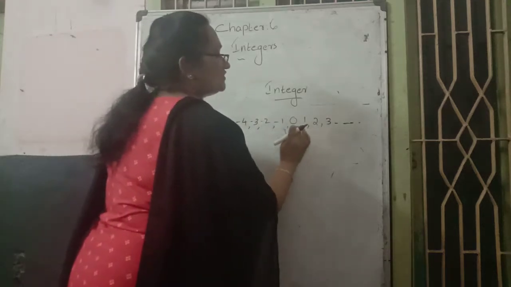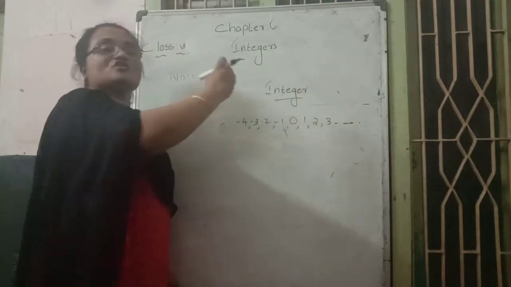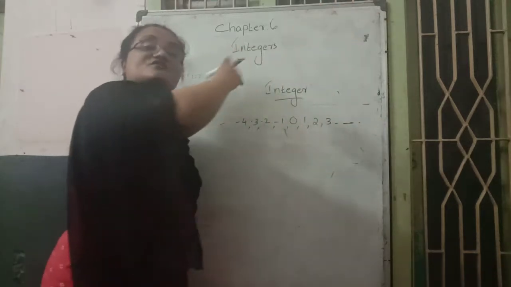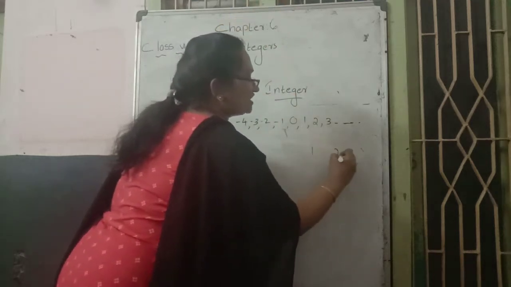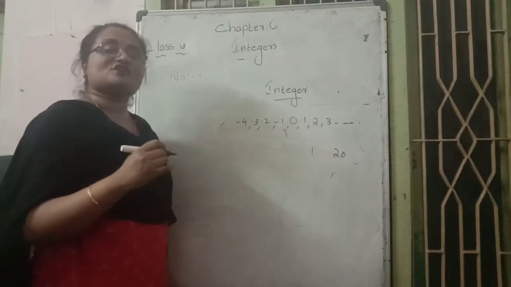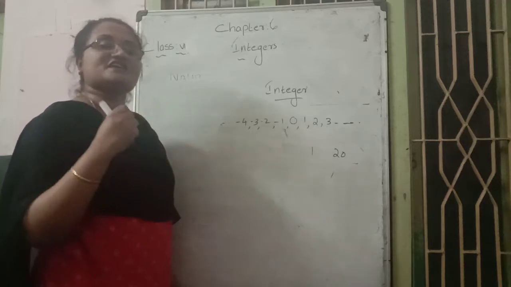Here, when values go far from zero on the right side, values are increasing. My question: is +1 or +20 greater? Everybody knows +20 is greater than +1.